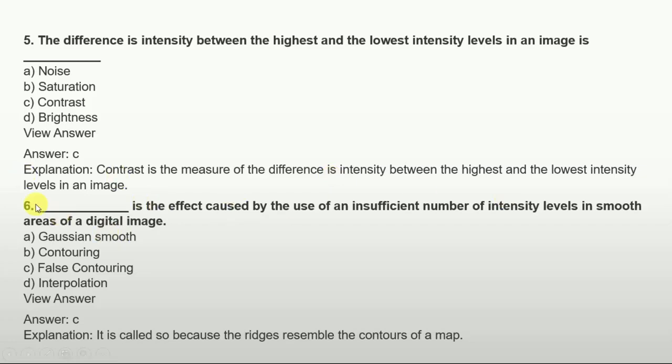And then we have dash is the effect caused by the use of an insufficient number of intensity levels in smoothing areas of a digital image. Option A is Gaussian smooth, option B is contouring, option C is false contouring, and option D is interpolation. So the answer is option C, that is false contouring. It is called so because the ridges resemble the contours of a map.